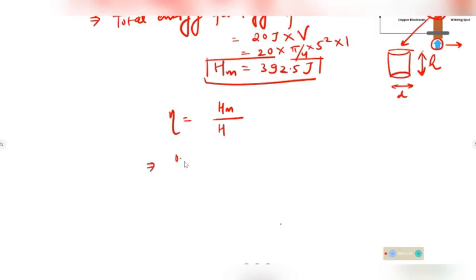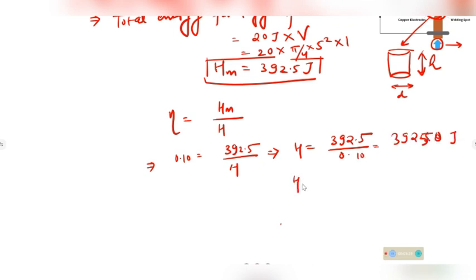So 0.10 is equal to 392.5 over H. So total heat required H can be calculated as 392.5 divided by 0.1, which is 3925 joules, that is 3.925 kilojoule.